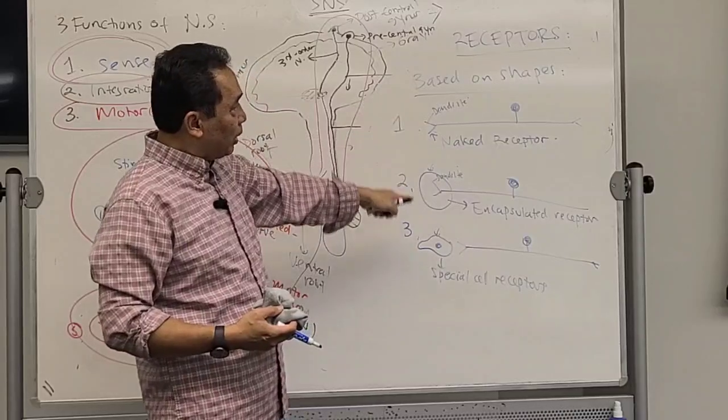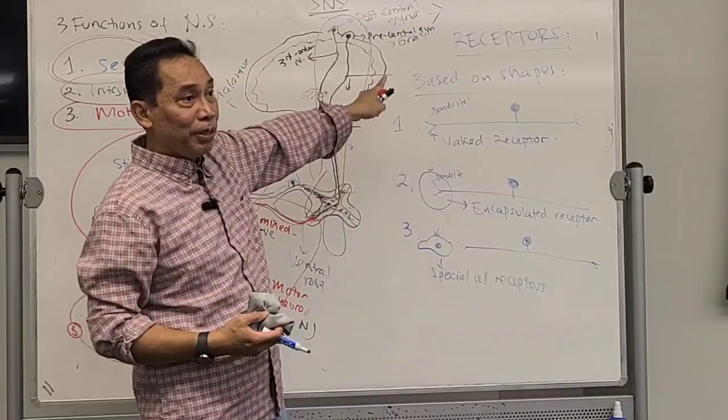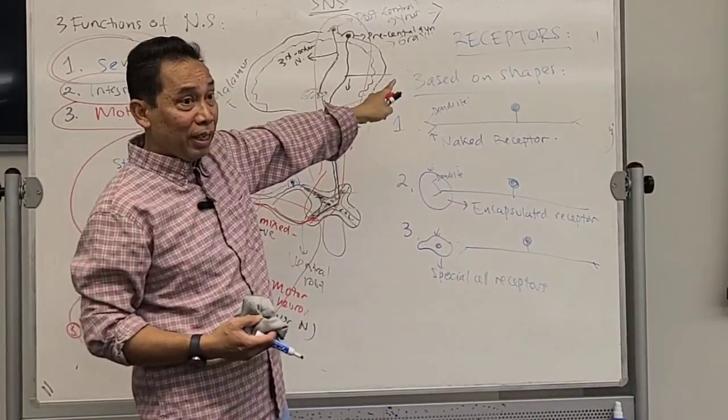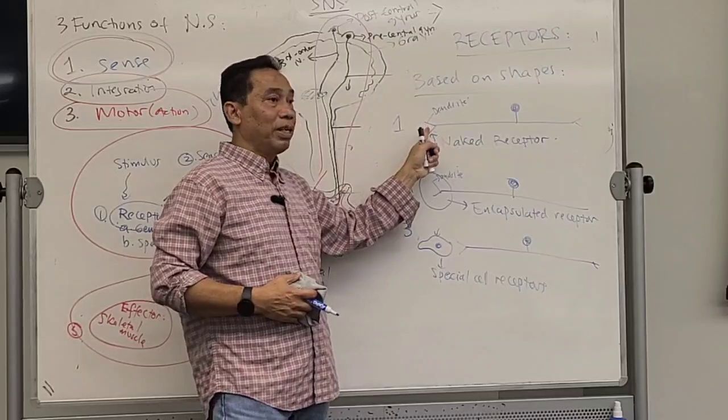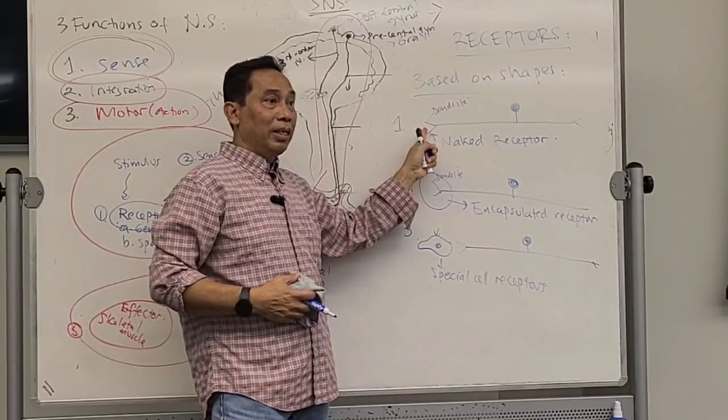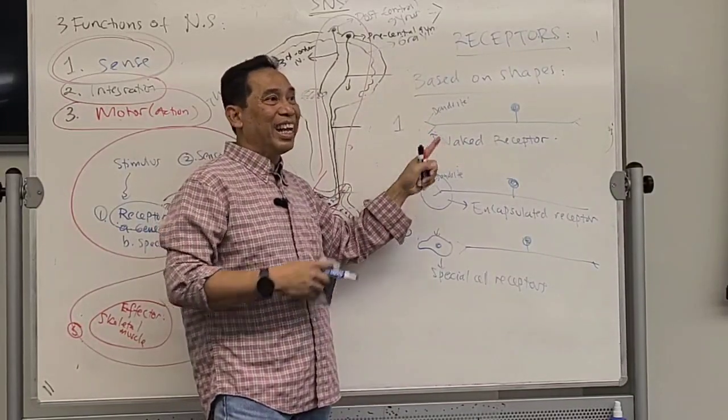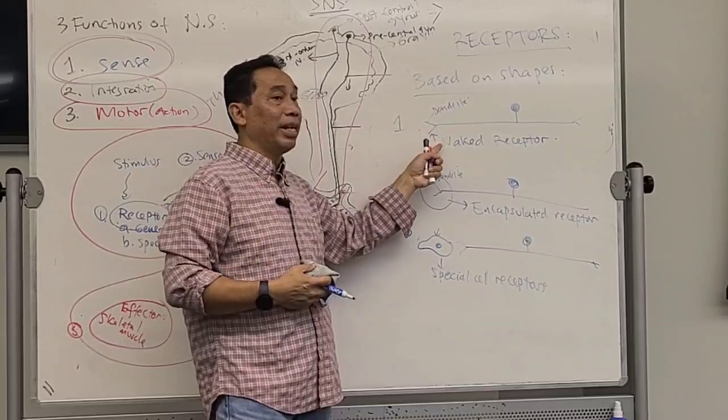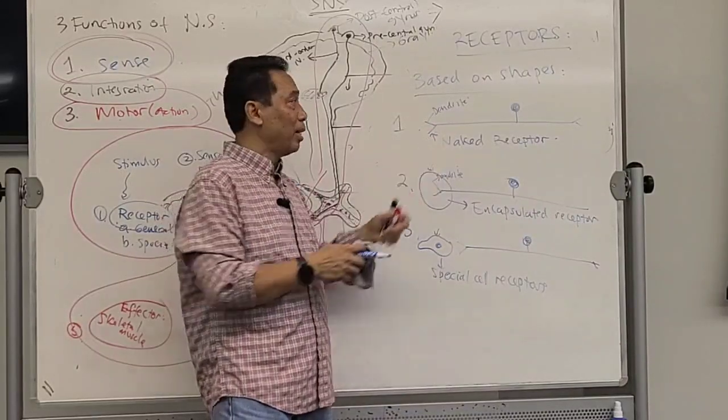Can you distinguish these three different types of receptor based on the shape? The first one is a part of the sensory neuron, the dendrite, but there is nothing covering it, so it is called naked or bare.